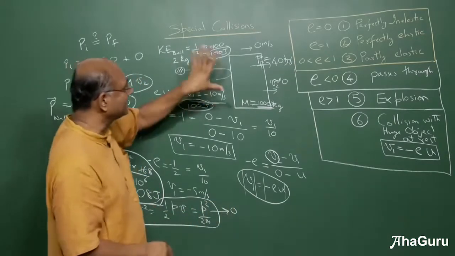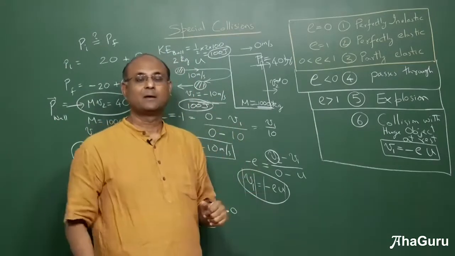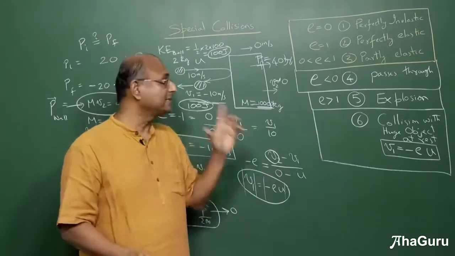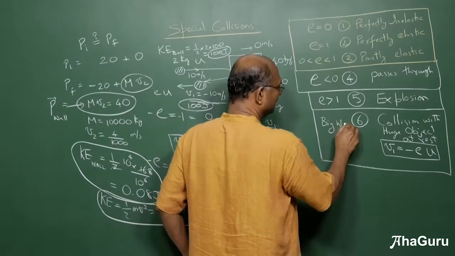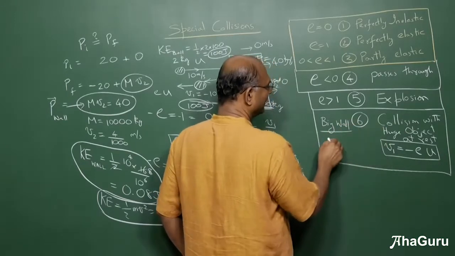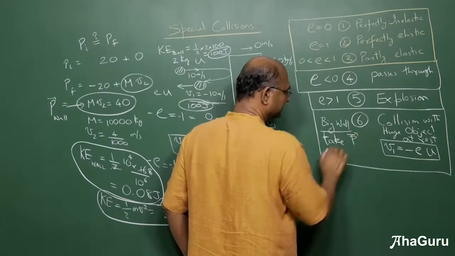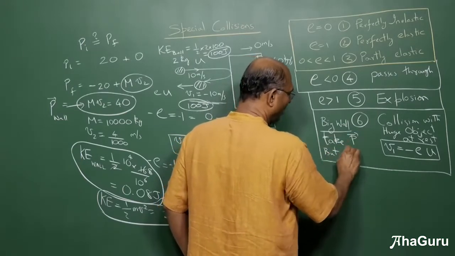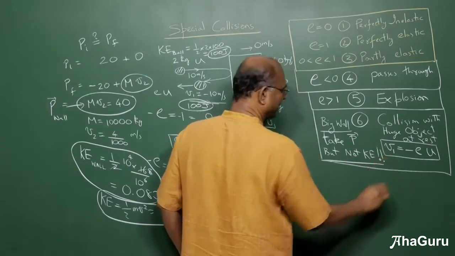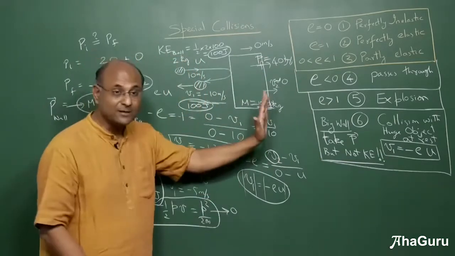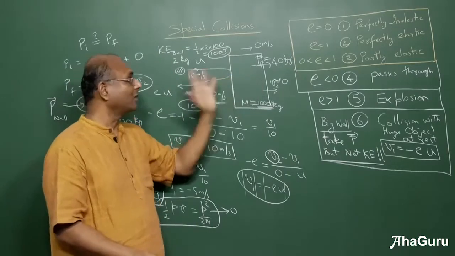So the main point is that this guy takes momentum. Whenever you're colliding with a huge object, the huge object takes momentum. But the huge object does not take kinetic energy. Think about it. The big object, big wall, I'll just call it a wall, takes momentum but not kinetic energy. Very, very important point to keep in mind. So if it was an elastic collision, the kinetic energy has to be sitting in the ball. It cannot be sitting in the wall because the wall is not going to take kinetic energy.